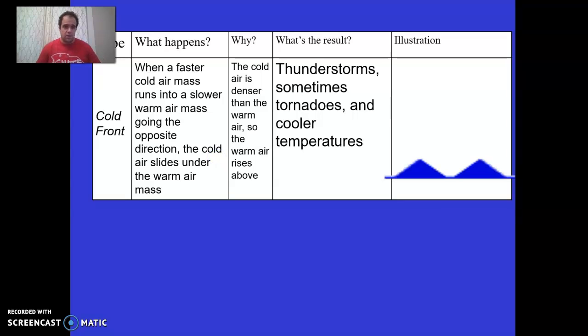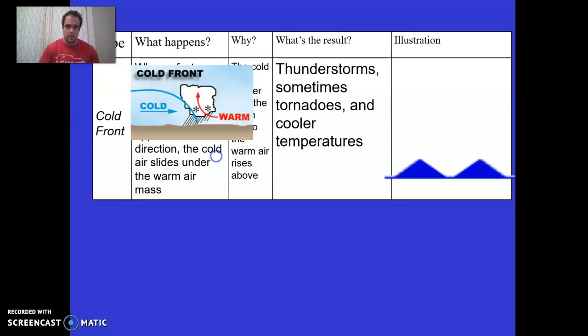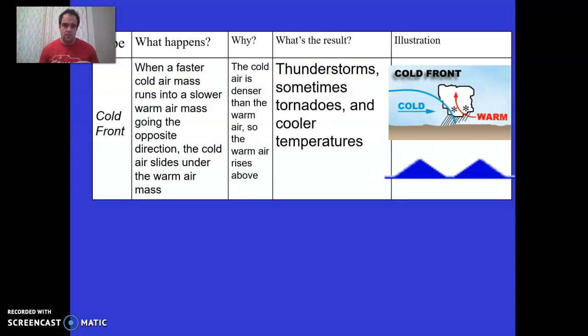Now, please get these in your notes. A cold front. This is when a faster cold air mass runs into a warm air mass. Okay? So they go in the opposite direction. The cold air slides under the warm air mass. Why does that happen? It's because cold air tends to be denser. And so the more dense something is and the colder something is, cold air tends to sink, warm air tends to rise. So that cold air slips right under the warm air mass just like a blanket.